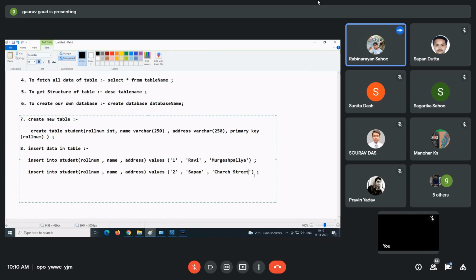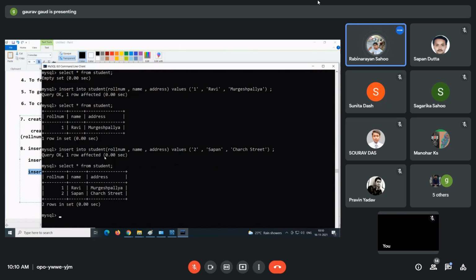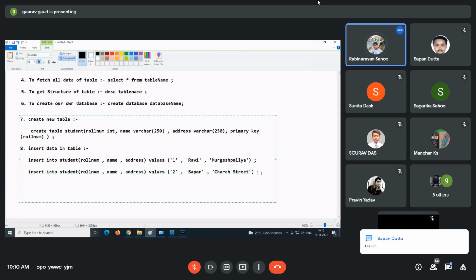So now take this query, add one more data. See the query, okay, one row affected. Again, try to fetch all data from student. See, you have two students. Okay. Guys, any confusion up to this? Any confusion up to this? So guys, note down this.